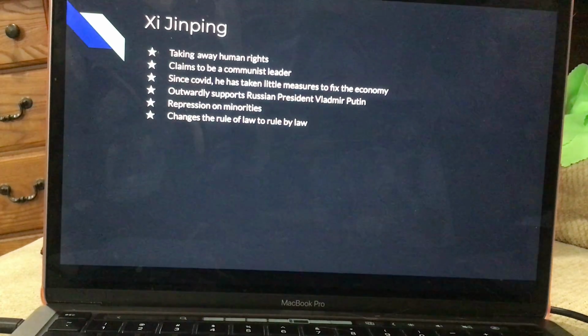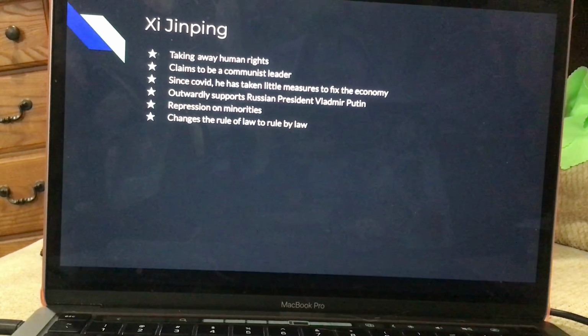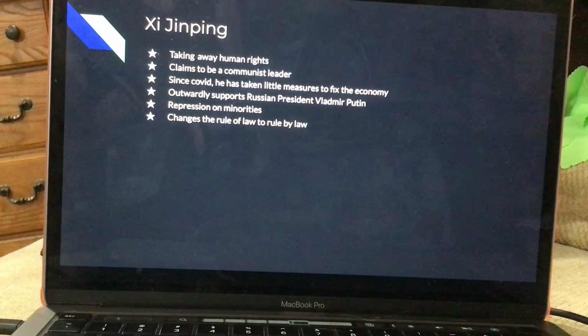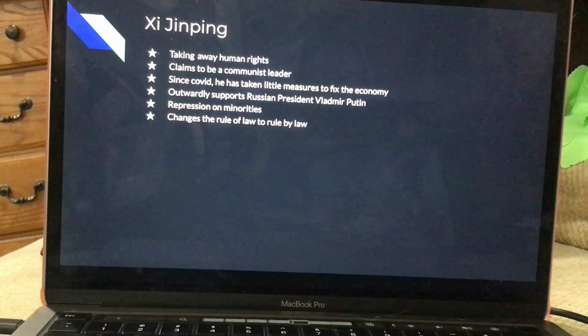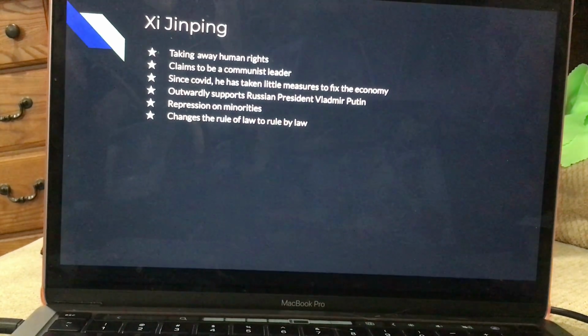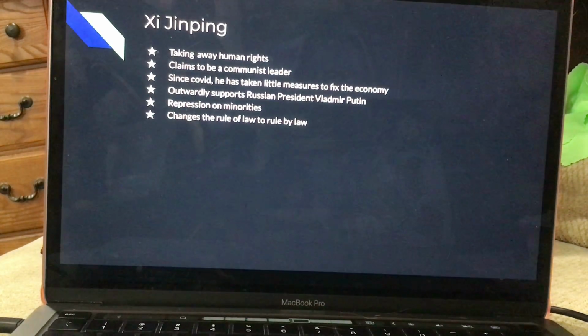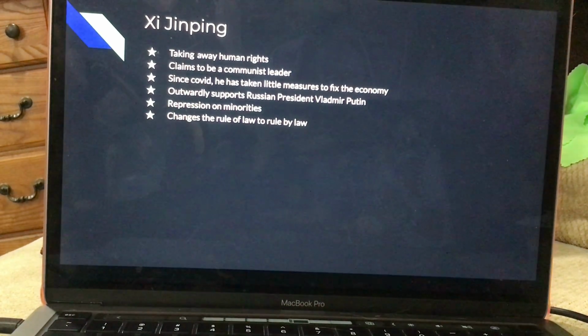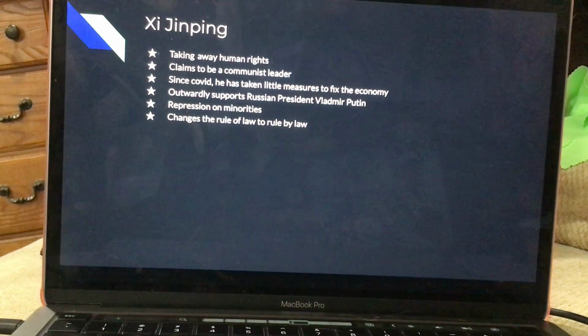Xi Jinping is, again, not very liked throughout China. He is currently taking away humans' rights. He claims to be an equal communist leader. However, he is targeting minorities daily, and he is favoring capitalism throughout the world as it helps China's economy.